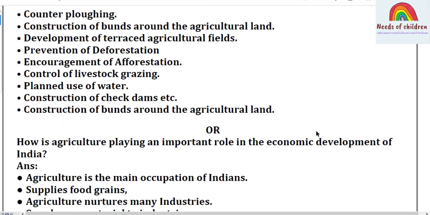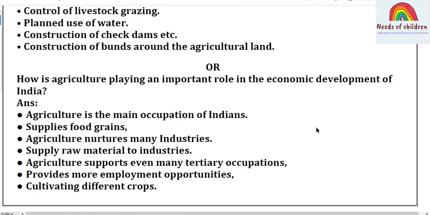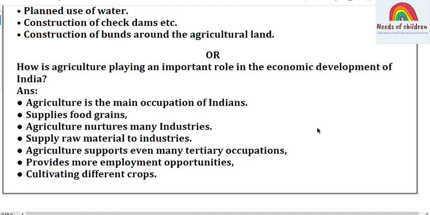This question number 31 has a choice. Let's move on to the choice question. How is agriculture playing an important role in the economic development of India? Okay, this is the question. It is from geography, India, land use and agriculture.